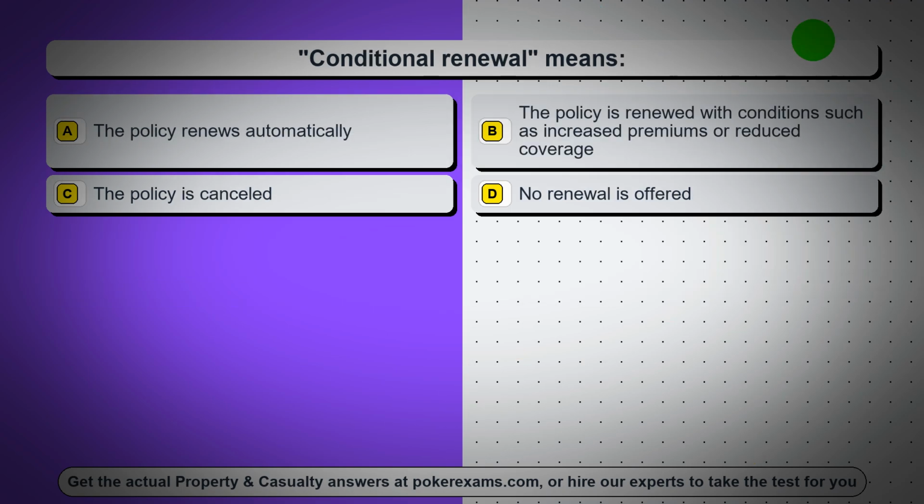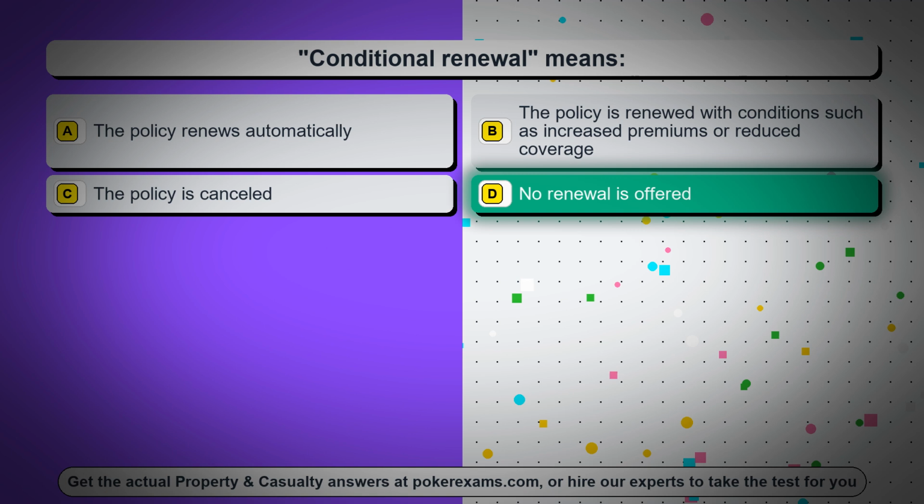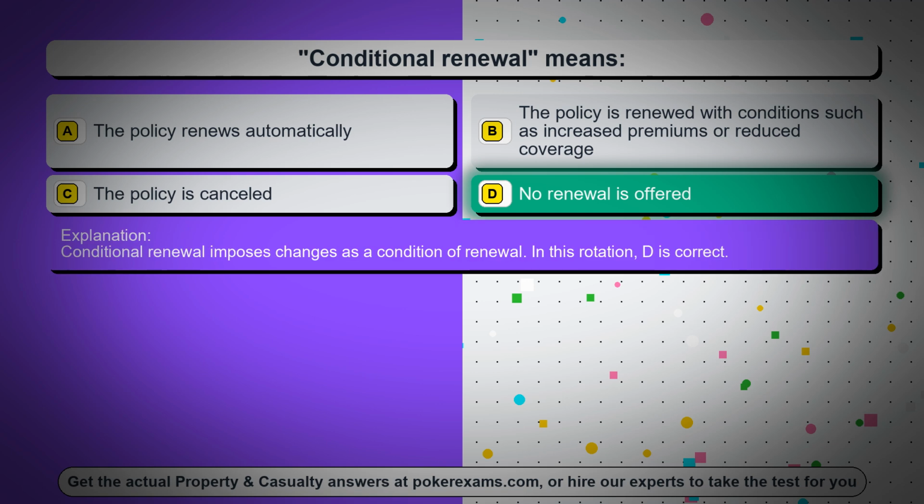Question 32. Conditional renewal means: option A, the policy renews automatically; option B, the policy is renewed with conditions such as increased premiums or reduced coverage; option C, the policy is cancelled; option D, no renewal is offered. The correct answer is option D, no renewal is offered. Conditional renewal imposes changes as a condition of renewal.